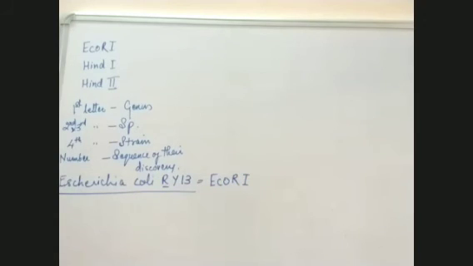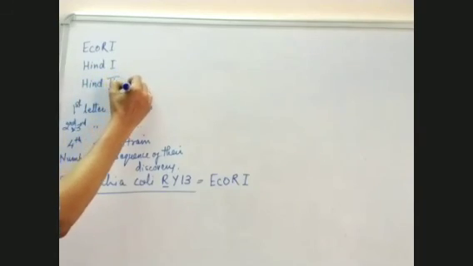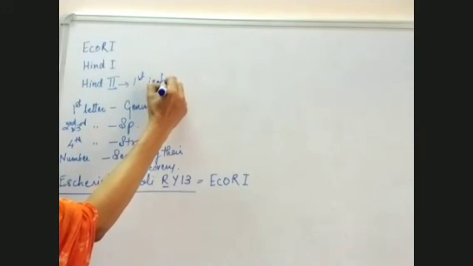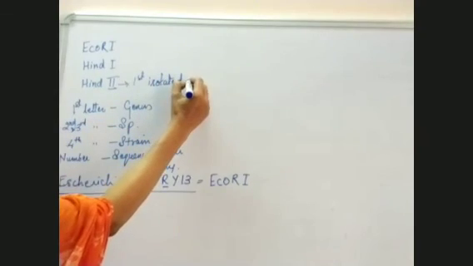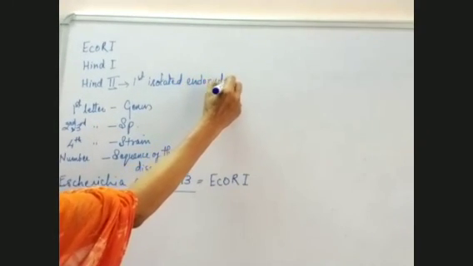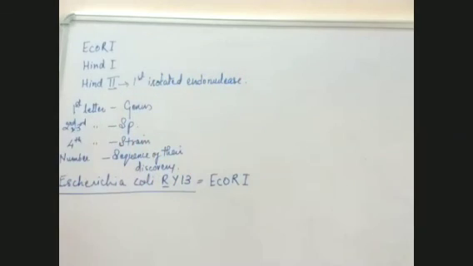Then we have another one. This is HindI and HindII. Let me tell you one thing. HindII was the first isolated endonuclease.